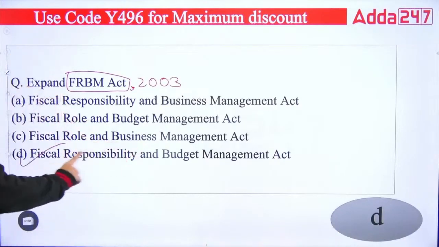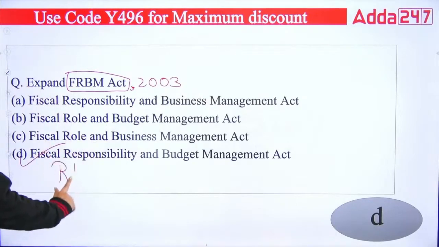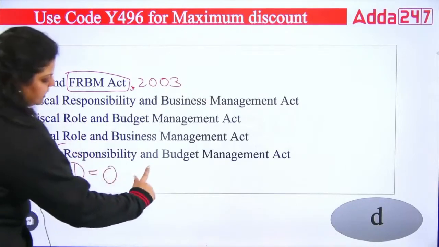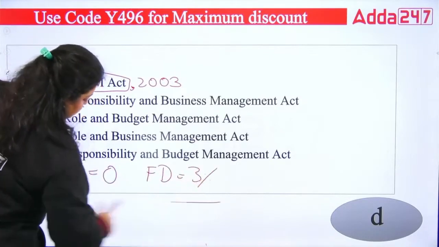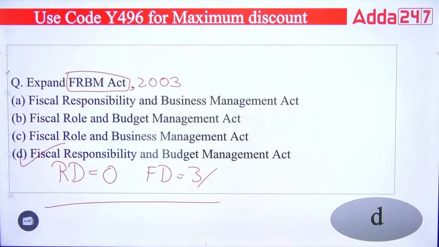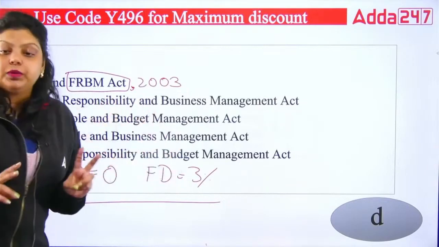And why this FRBM Act was introduced? To make revenue deficit 0 and fiscal deficit 3%. This is the target of FRBM Act that have been taken, but still we are not able to achieve this target. Still we are having the same target, that revenue deficit should be 0 and fiscal deficit should be 3%.